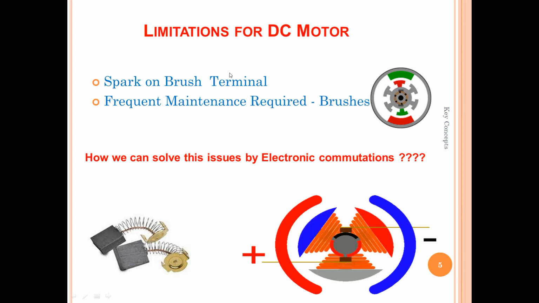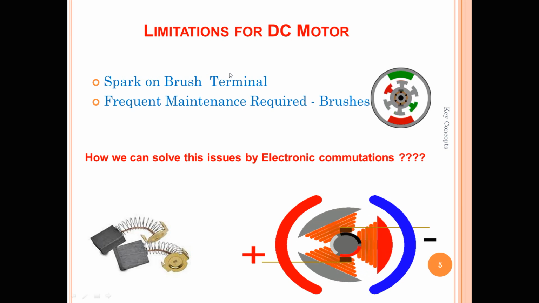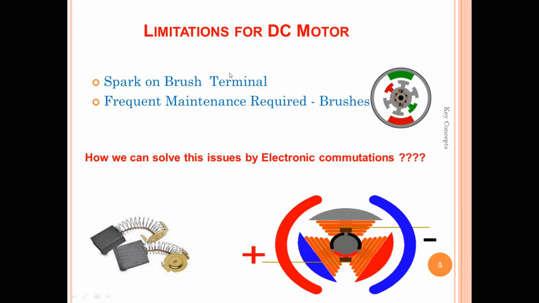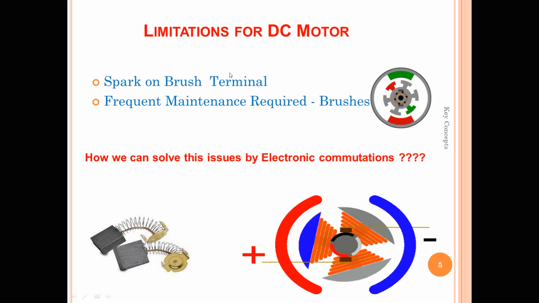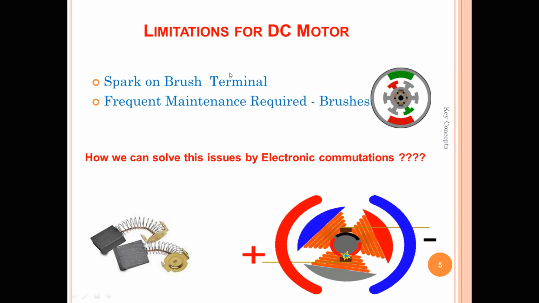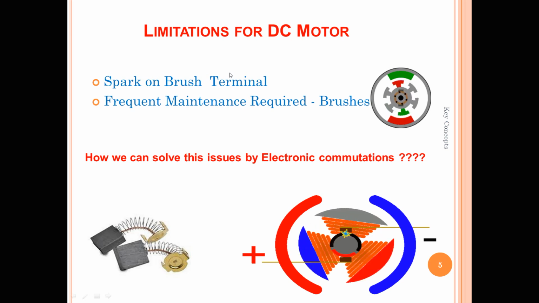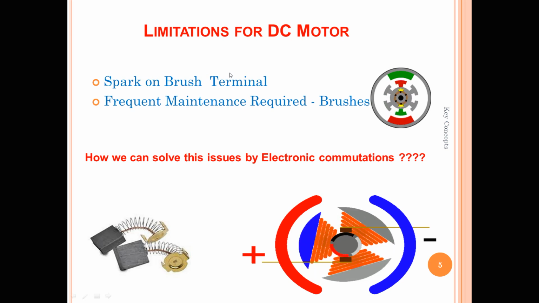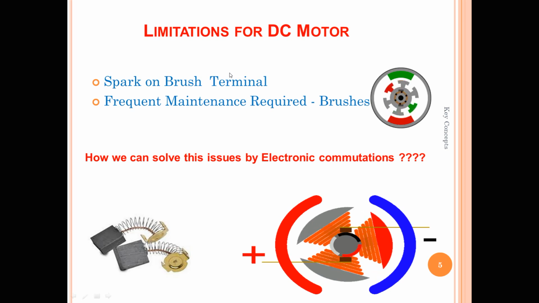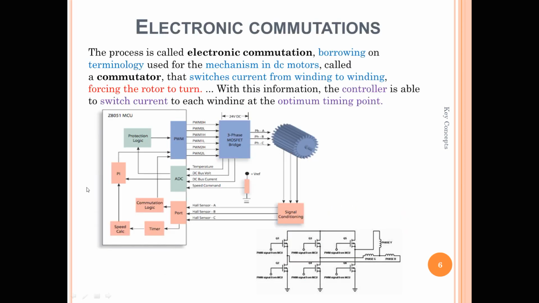So that's the major reason why we need a motor without any mechanical commutation, and mechanical commutation also requires frequent maintenance. That's one more reason we need brushless direct current motors. And when we start discussing the brushless direct current motor, if we are using a DC supply, we need to provide DC to AC conversion.